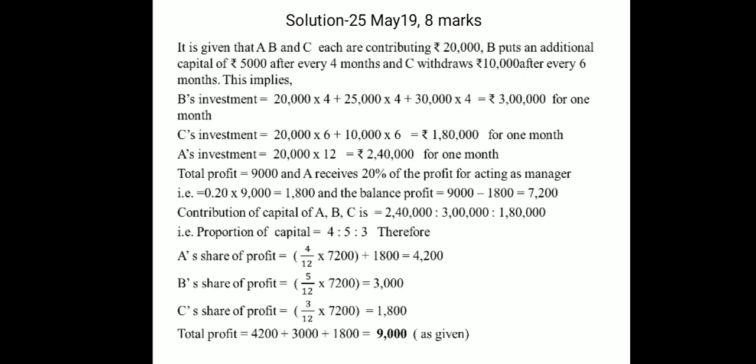See, three contributors are there in the business. The condition is there. B puts an additional amount of 5,000 at the end of every 4 months. So initial investment is 20,000. After 4 months, his investment is 25,000.